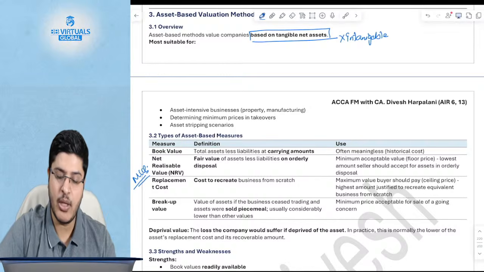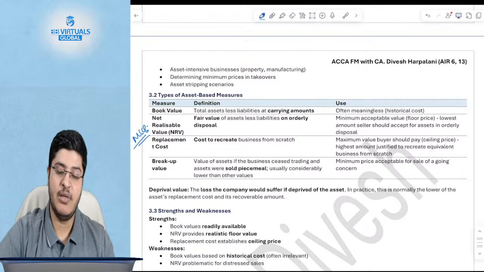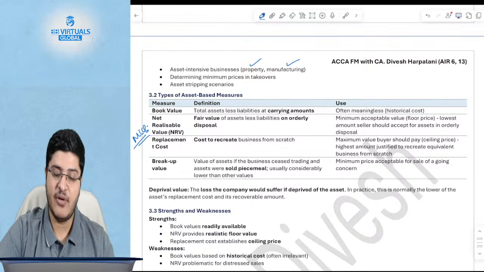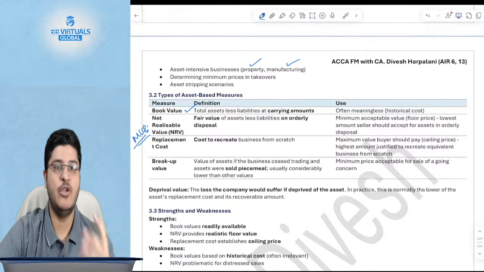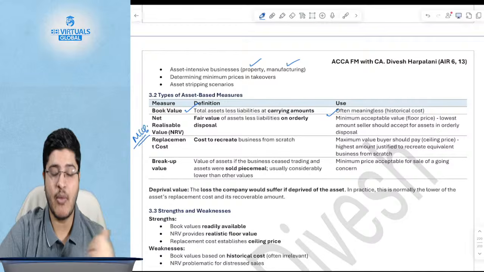Not intangible. Okay. This is more suitable for businesses which really have a lot of tangible assets, like real estate businesses, manufacturing businesses, those that help in determining the minimum prices for takeovers. There are 4 types of methods. One is the book value. Now you know what book value is: historical value, a balance sheet value, but this is often meaningless. What do you do with the book value?